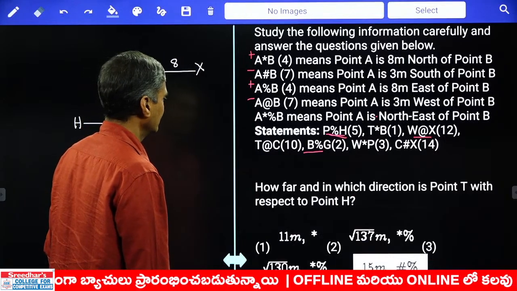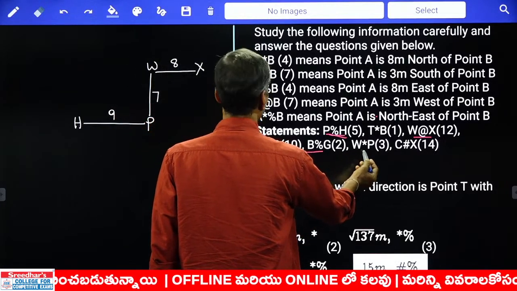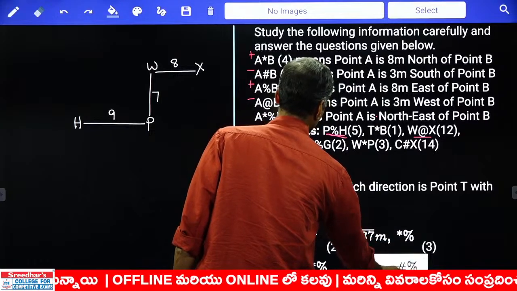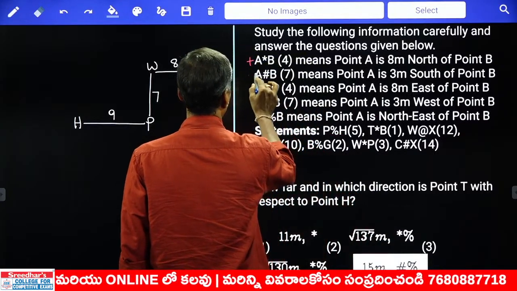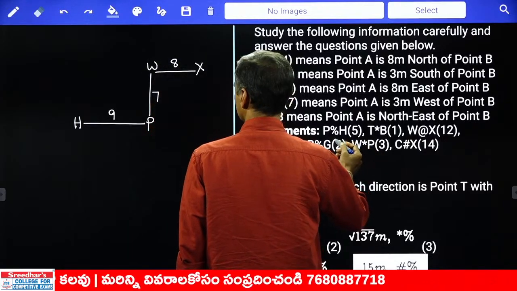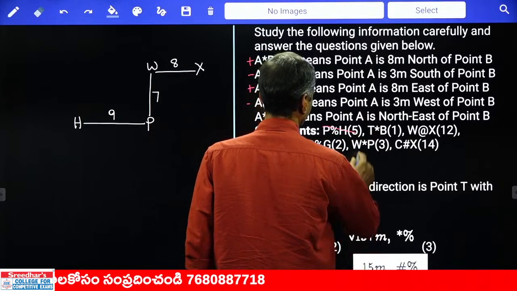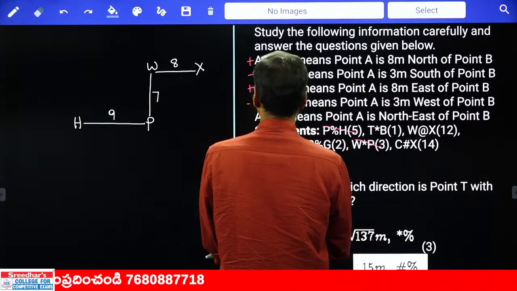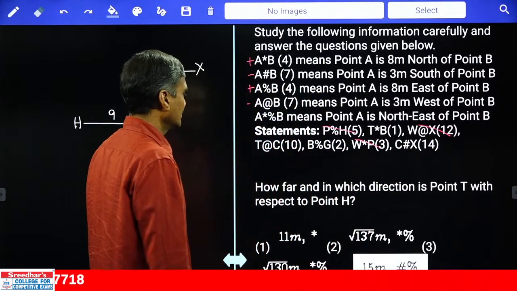And next one, W at the rate of X, W star P. Now W star P, we have already taken this information, isn't it? This is plus, minus, plus and minus. Now first A information we have taken, P at the rate of H is done. And next one we have taken W and P, this is done. And next one we have taken W at the rate of X, done. And next one C and X.